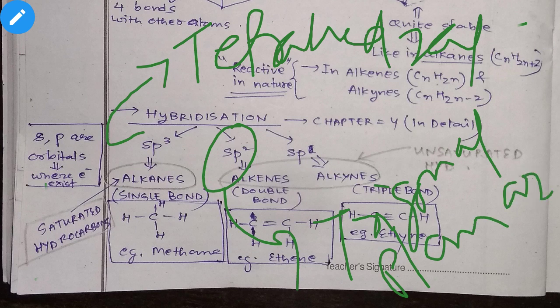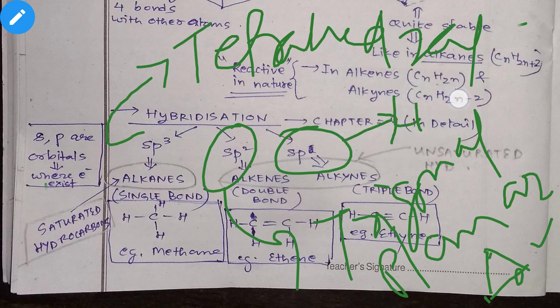Tetrahedral I have already drawn and shown you. Trigonal planar is nothing but like a triangle, in plane, so these three corners will be the three atoms. And when I talk about sp, the shape is linear. Linear means straight, so I need not draw these linear molecules. One atom is here and one atom is here. So this is the linear molecule.